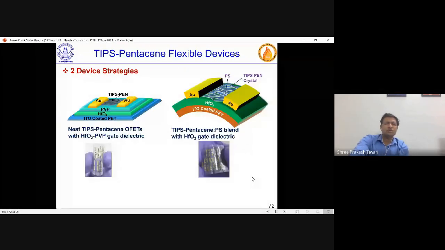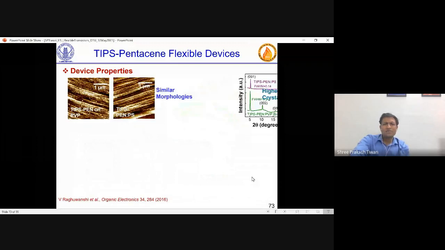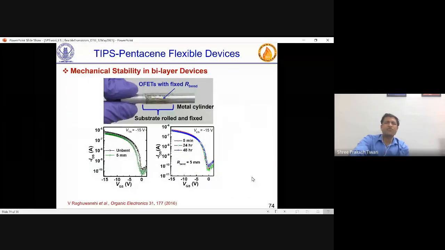And eventually we also started fabricating these devices on flexible substrates with 2 strategies in the laboratory. Obviously, we don't have printing and other facilities, but whatever best could be done. There was one ITO coated PET substrate, and the other one is with hafnium oxide done by ALD, but one dielectric was PVP, and in the other, TIPS pentacene was mixed in polystyrene, PS, which is also a dielectric, and that is naturally phase separated. Both kinds of devices were compared, and one of them we found better.